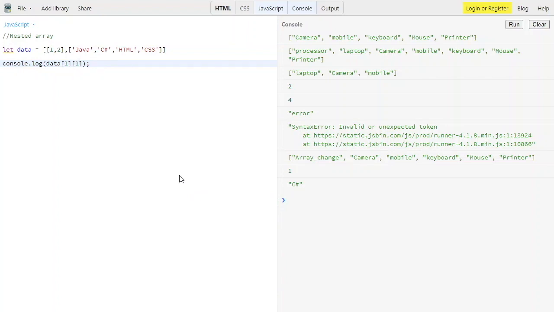In this video you have learned about arrays: how arrays can be used, creating an array and then accessing elements, updating elements, defining arrays with let and const keywords, the difference between let and const, and the push and pop methods and some other methods. If you want to know more about array methods, the link is in the video description, so you can read that blog also. Then we covered arrays with functions, and then nested arrays.